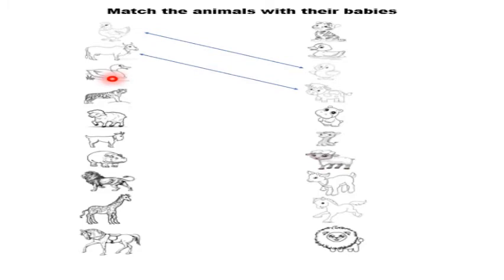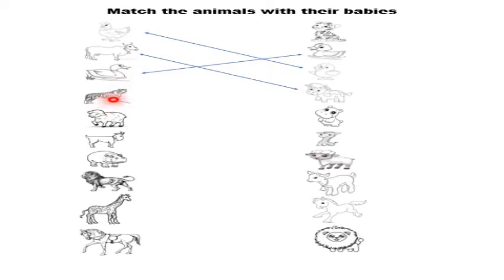Which animal is this? Duck. Now let's find out the baby of duck. The baby of duck is called, let's see, cub. Is this cub a baby of duck? No, this cub is a baby of tiger. Duckling. Is this duckling a baby of duck? Yes, this duckling is a baby of duck. So let's match duck with duckling. Very good.